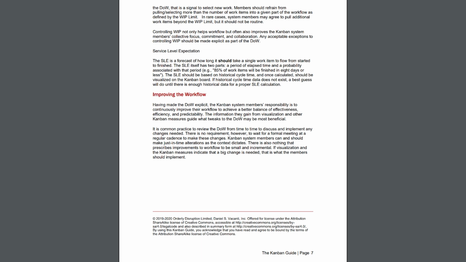There is also nothing that prescribes improvements to a workflow to be small and incremental. If visualization and the Kanban measures indicate that a big change is needed, that is what the members should implement.